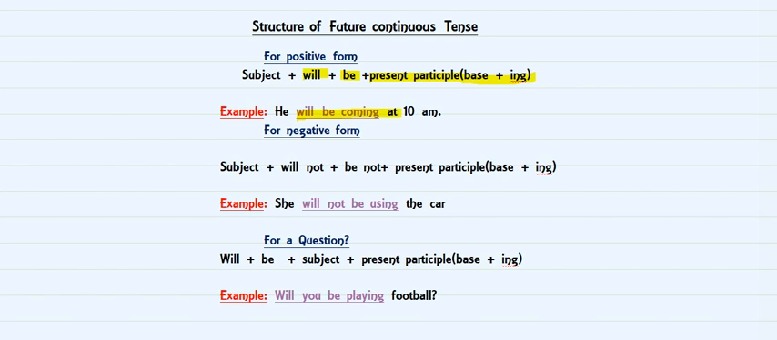Now the action is come. So this particular action is in future. So we have added be along with it because it's a positive sentence. So he will be coming at 10 a.m. Now the verb was come. So we have added ing along with the verb.